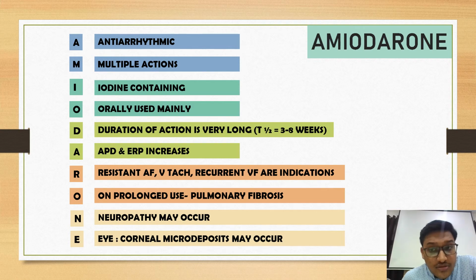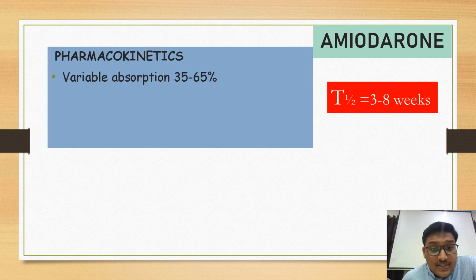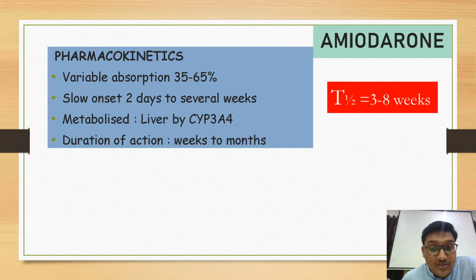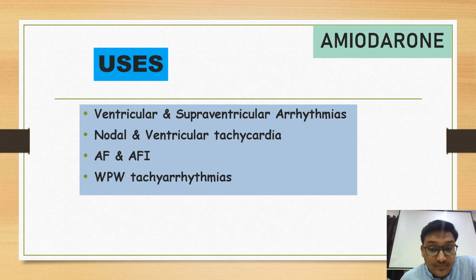So now coming to the pharmacokinetics, dosage and the adverse effects. What is the pharmacokinetics? It has variable absorption from 35 to 65% as it is given mostly orally, and the onset of action takes some time, from 2 days to several weeks. It is metabolized mainly by the liver by the CYP3A4 enzyme, so it has a lot of interactions. And the duration of action will take weeks to months as the half-life is 3 to 8 weeks. What is the dosage? The dosage is 400 to 600 mg per day for a few weeks, and then the maintenance therapy is 100 to 200 mg per day.